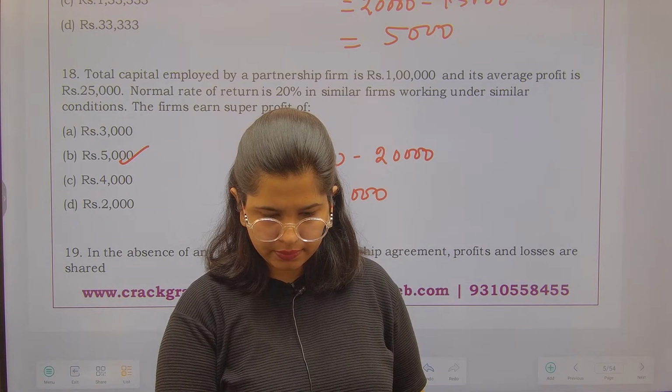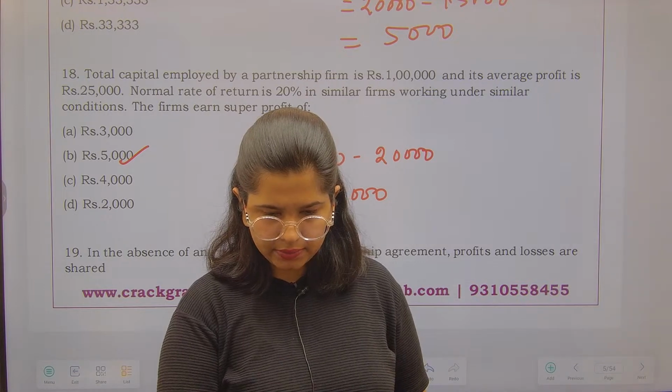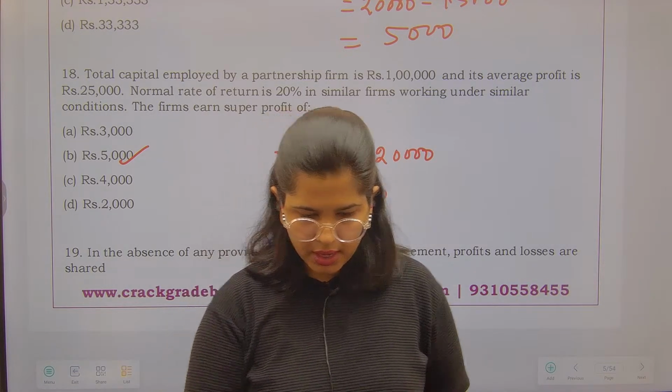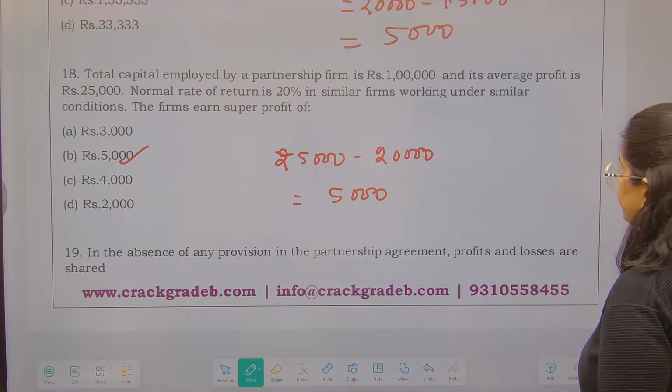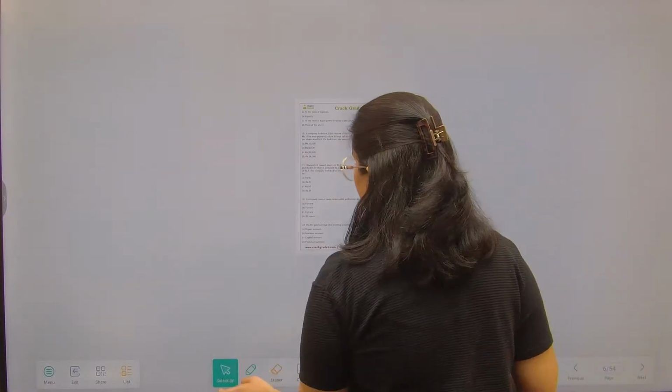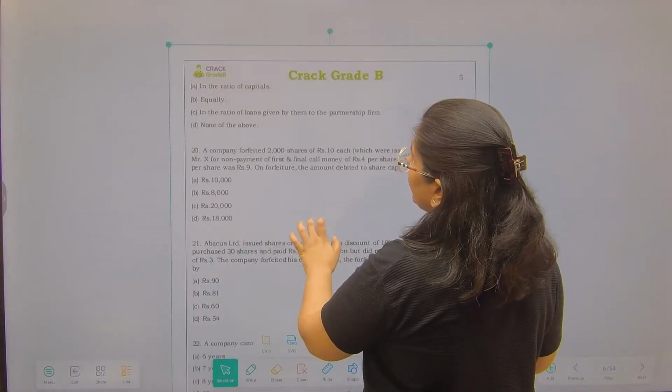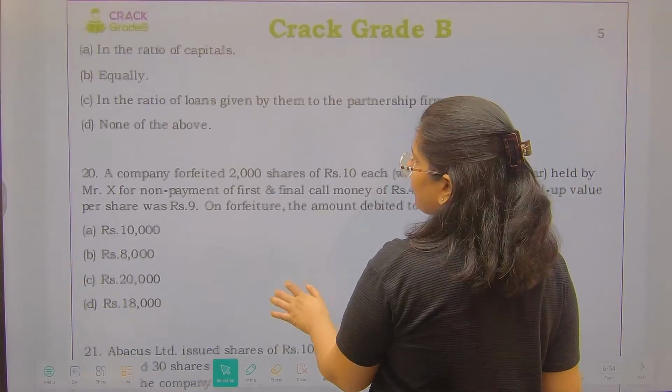Okay. Equal, right? Yes. Great. So, not in the ratios of capital, but equal, in the ratios given to them by the partnership firm.